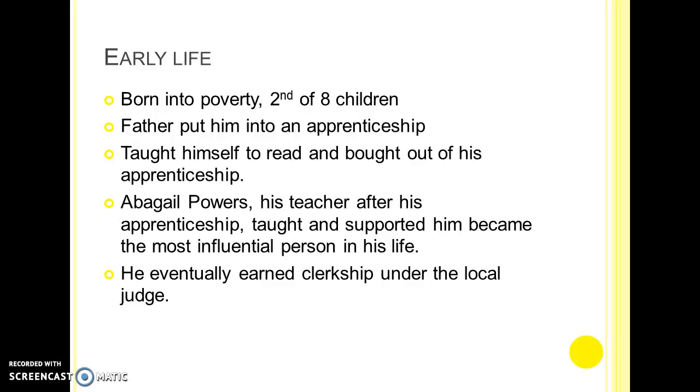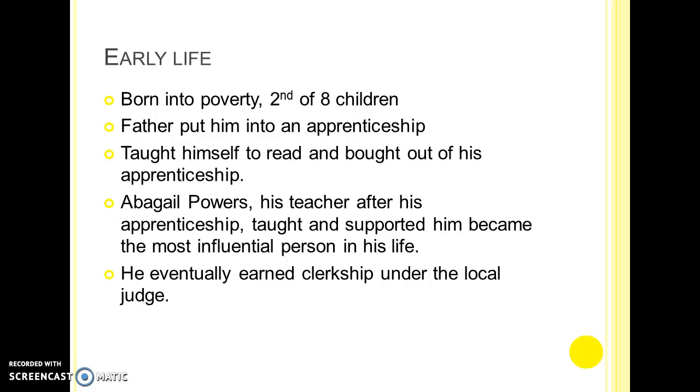Because his father alone could not support the family, he put Millard into an apprenticeship with a clothmaker. The apprenticeship just stopped short of slavery, but during this time, Millard found his love to learn how to read and educate himself, and he eventually was able to borrow $30 to buy out of the apprenticeship.